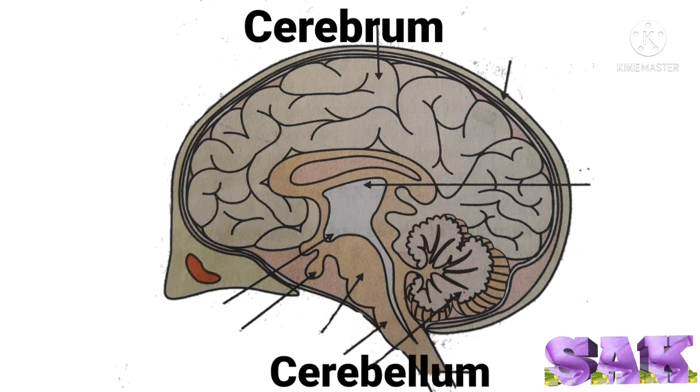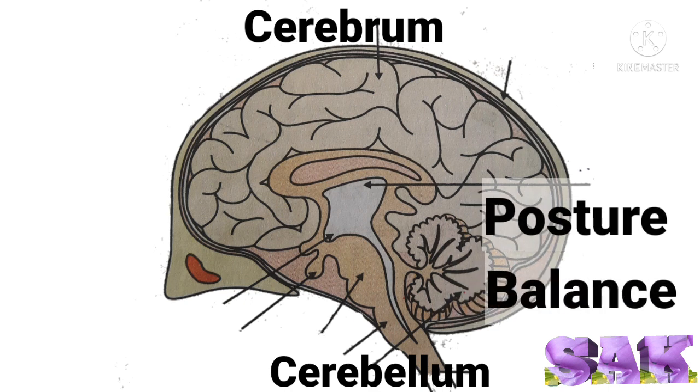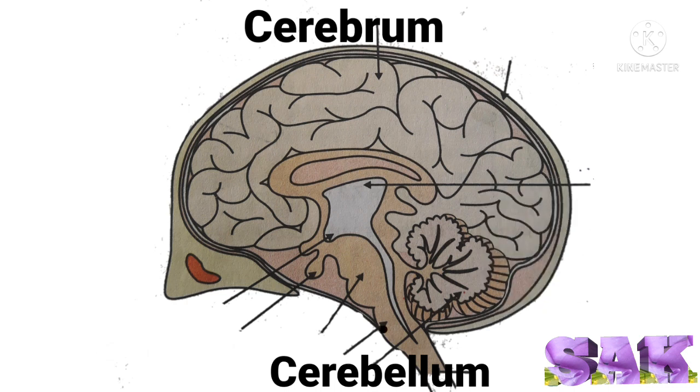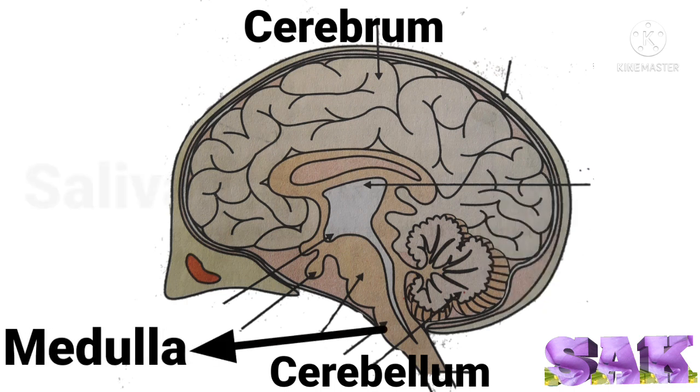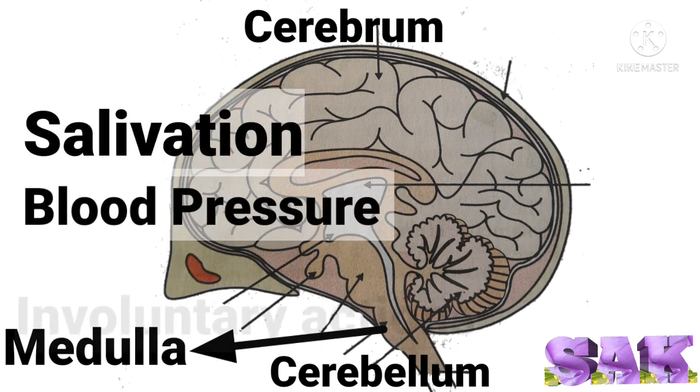Cerebellum. It controls walking in a straight line, riding a bicycle, picking up a pencil, means it controls posture and body balance. Medulla controls involuntary actions like salivation and blood pressure.